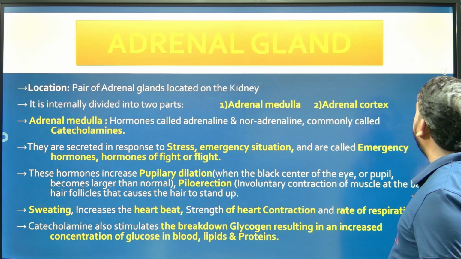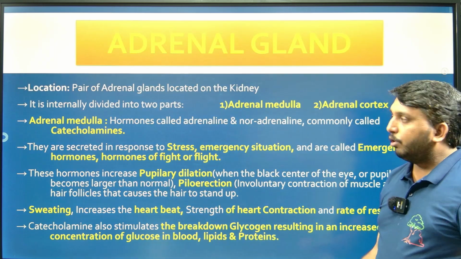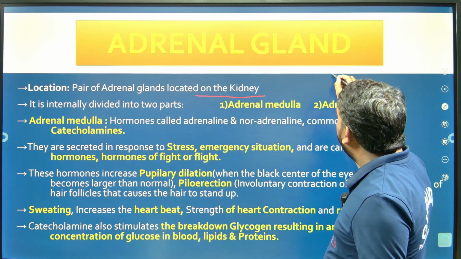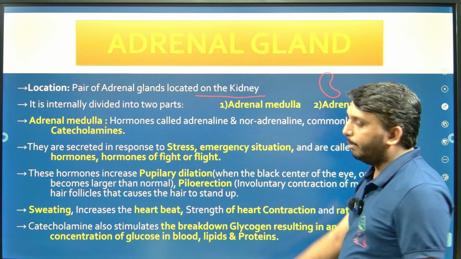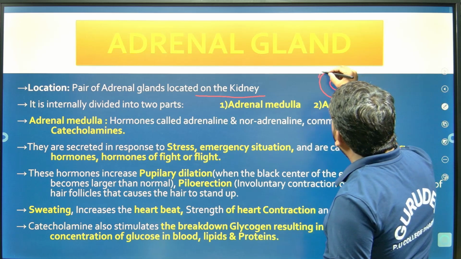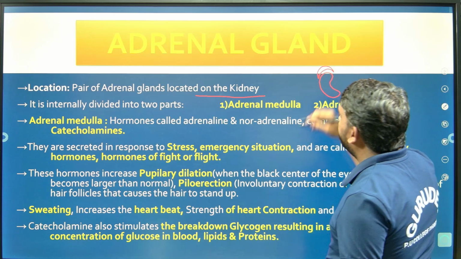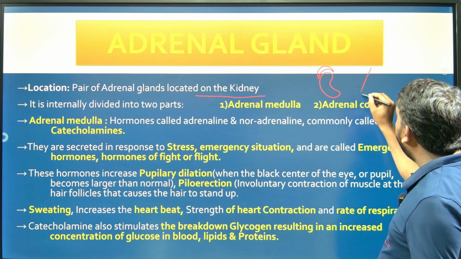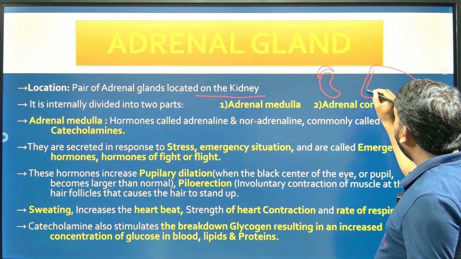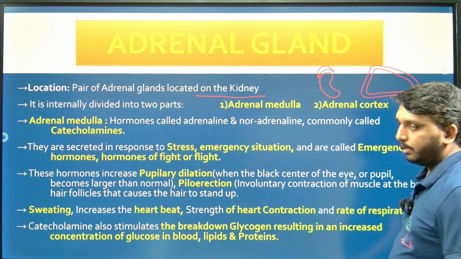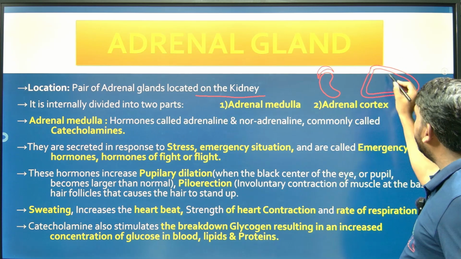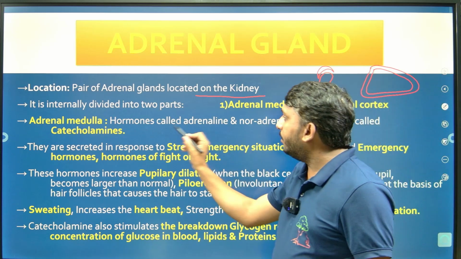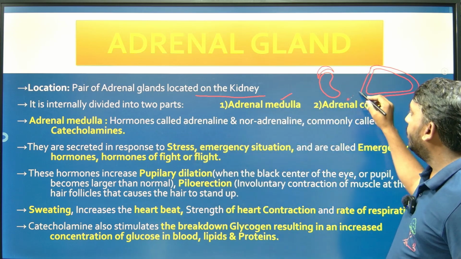So here the first one is the adrenal gland. A pair of adrenal glands are located on the kidneys, right? A pair of kidneys are present in the lower abdominal region and the top is covered by a cap-like structure. These cap-like structures are called adrenal glands. Internally they are divided into adrenal medulla and adrenal cortex. The outer part is called adrenal cortex and the inner part is called adrenal medulla.